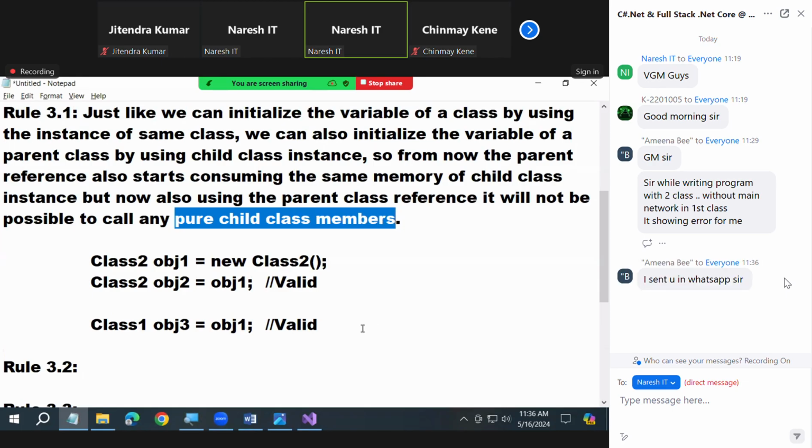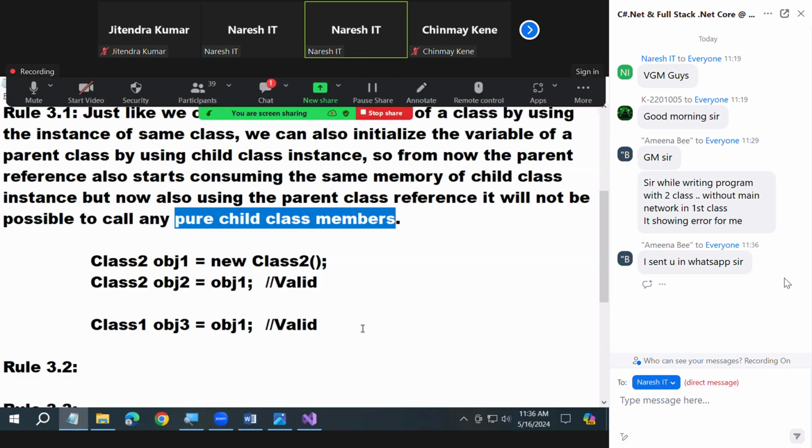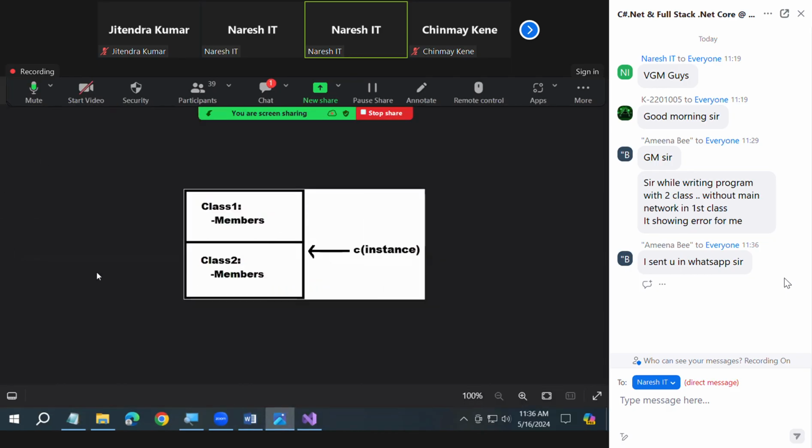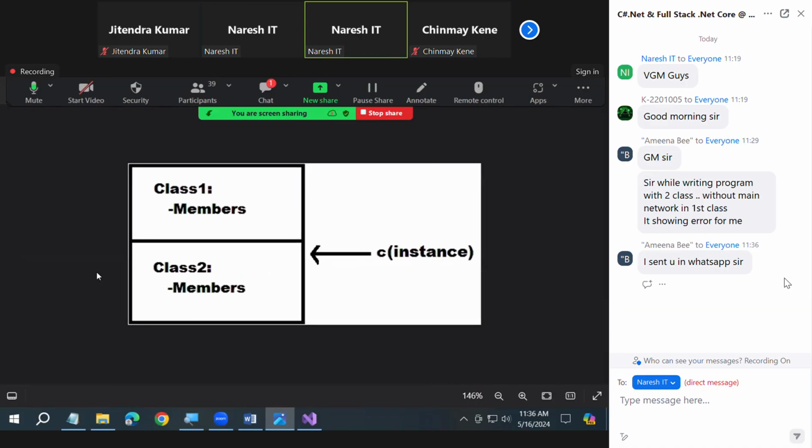I'm highlighting that any pure child class members are not accessible. See, I told you that only pictures will describe it much better. That's why I'm showing you a picture for everything now. See, this is the first scenario. The child instance created will contain the information of both.